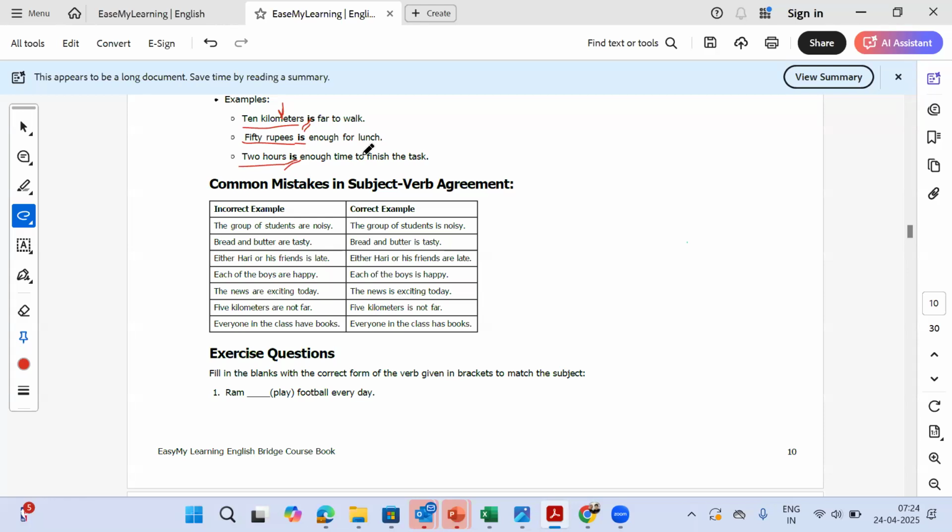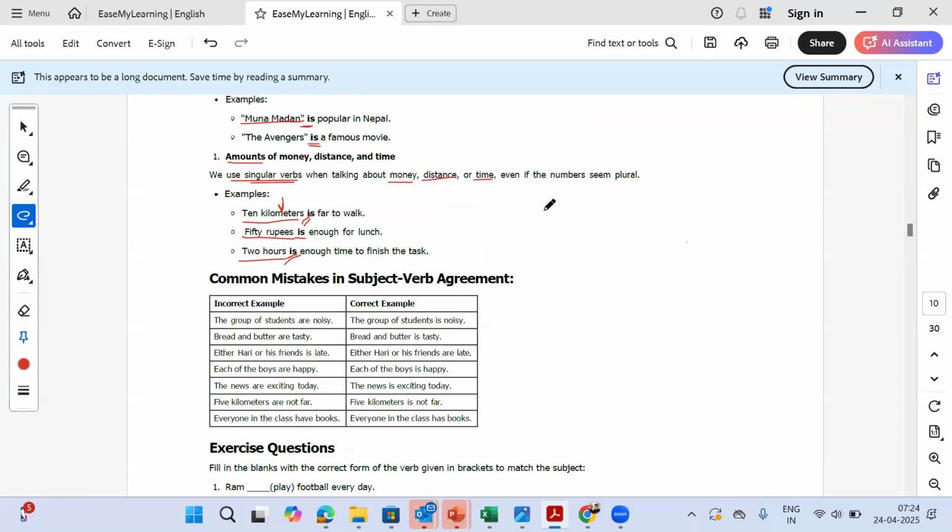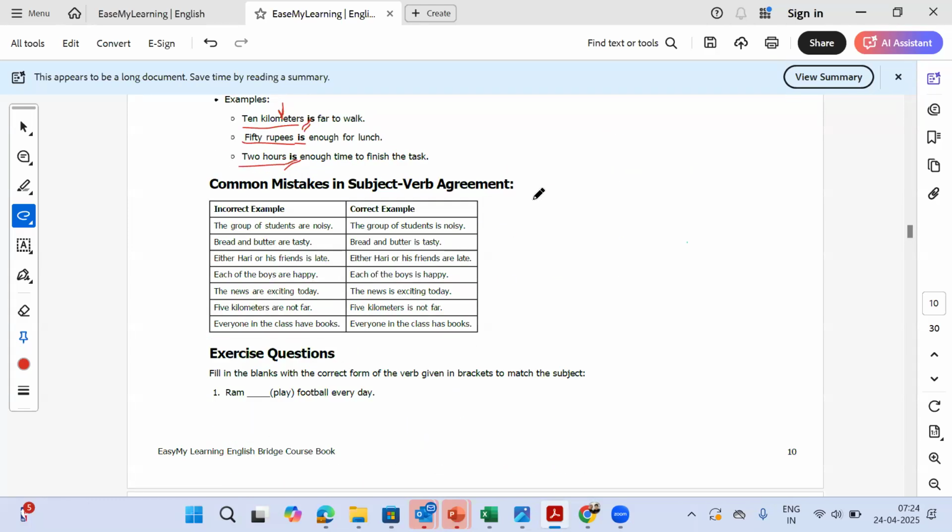So that's why we use is, not are again. So what is to remember here is whenever there is something in terms of money, which means rupees or something, distance, which will be in terms of kilometers or miles, or time, minutes, seconds, hours, we always use is whenever we are trying to quantify these things.